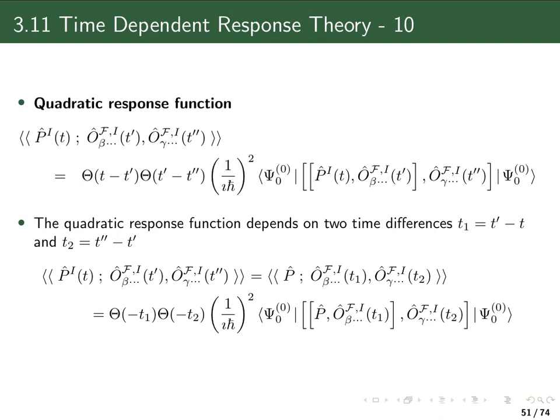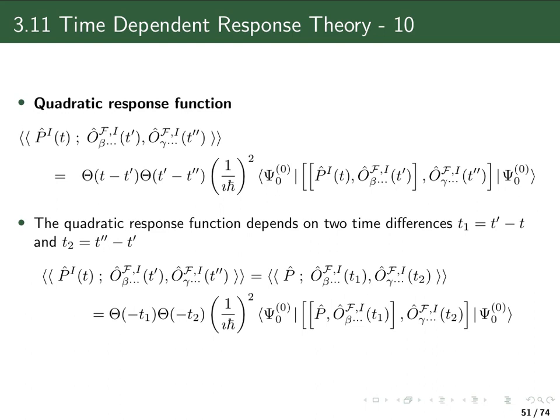It's written in this response function notation with the double brackets, like this, where you can see we still have our property operator P at the first position, and then we get a semicolon followed by all the operators representing the interaction with the different fields which we have.